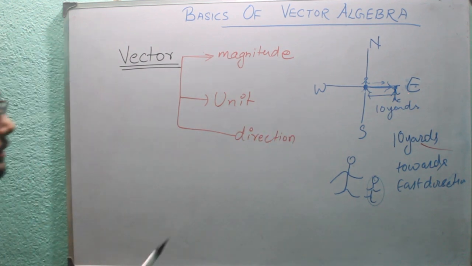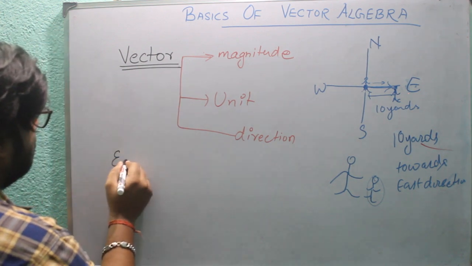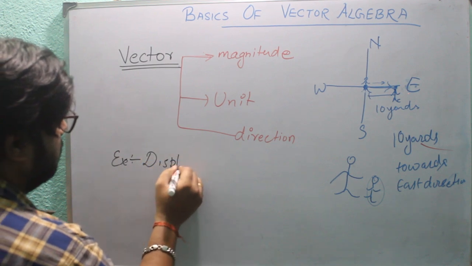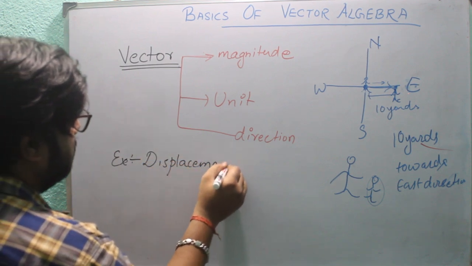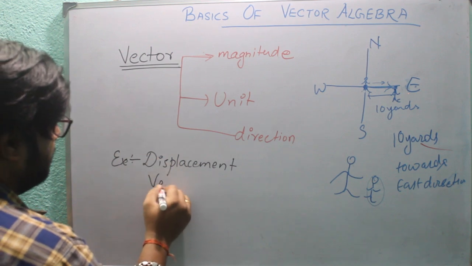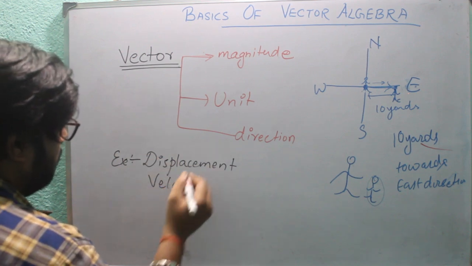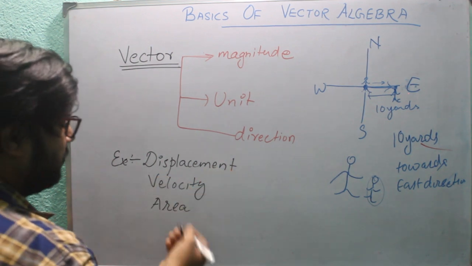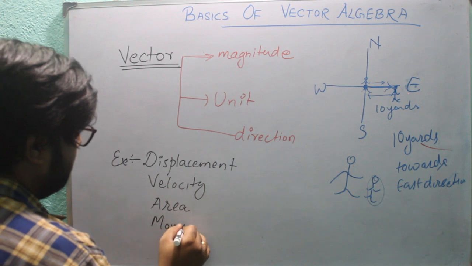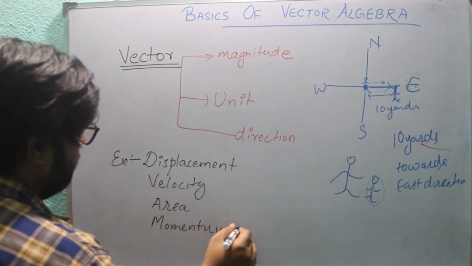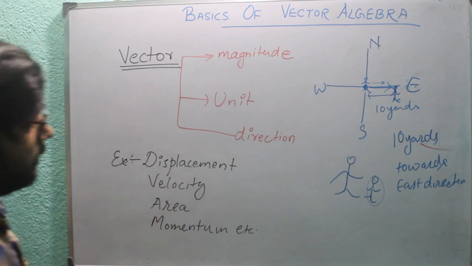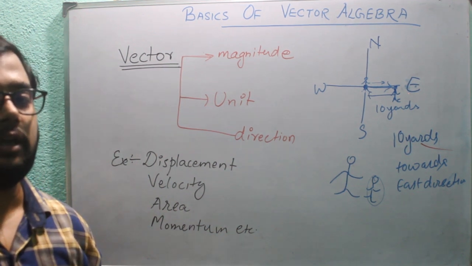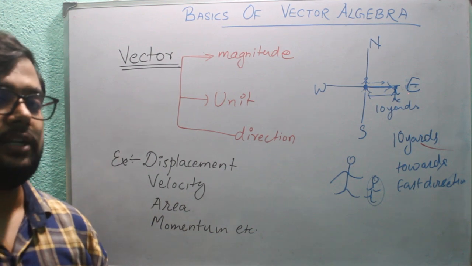Some of the examples of vector are displacement, velocity, area, and angular momentum, etc. Even most of the fields, like magnetic field or electric field, also have magnitude as well as directions.